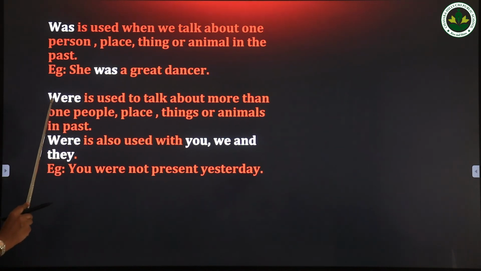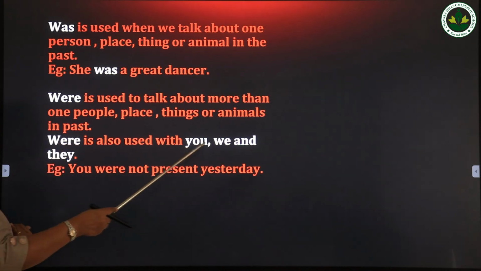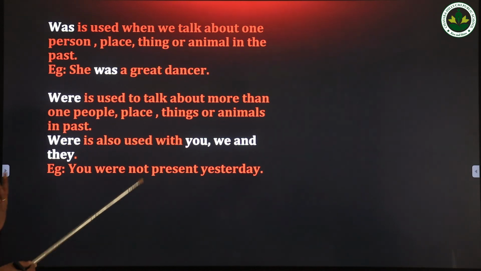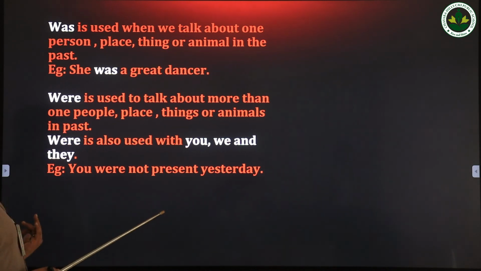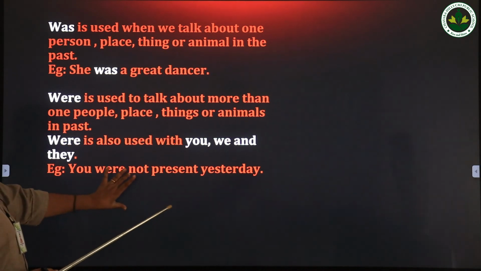Then were. The verb were is used with more than one person, place, things or animals in the past tense. And also we can use were with you, we, they, etc. So you were not present yesterday, you were absent, you were running, you were crying, we were eating, or they were dancing. So in that way we can use it.